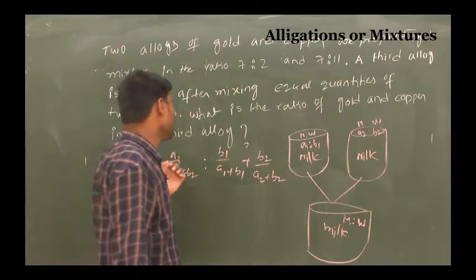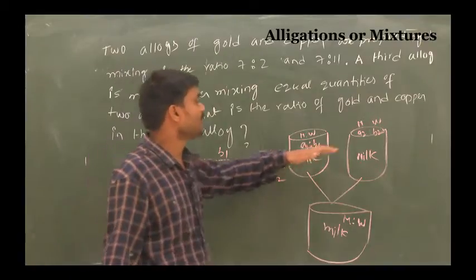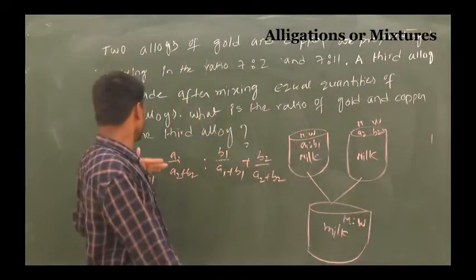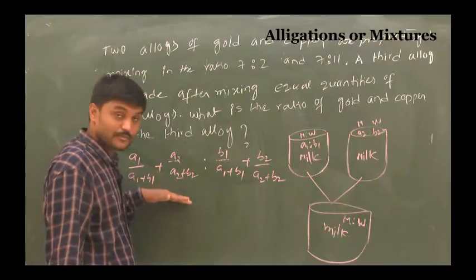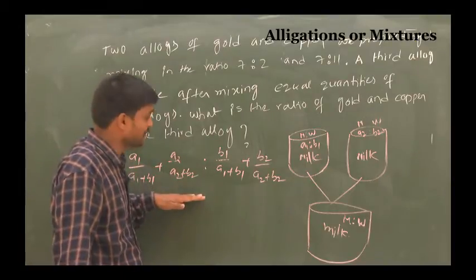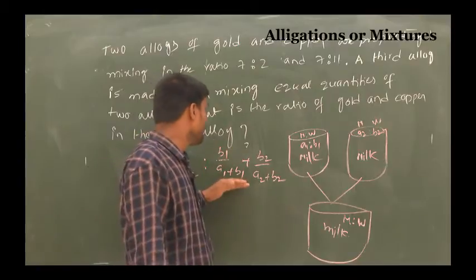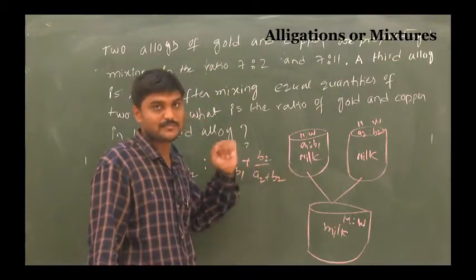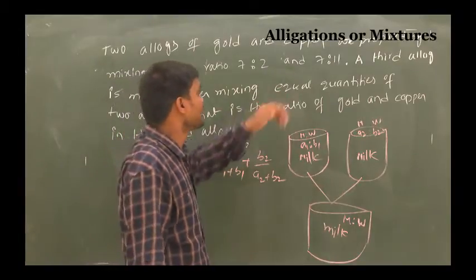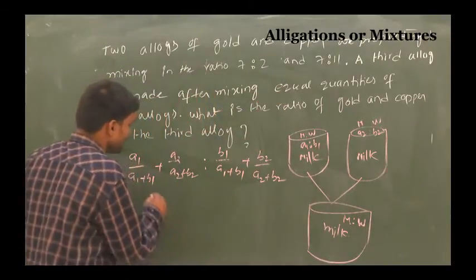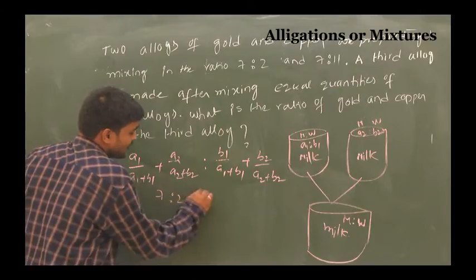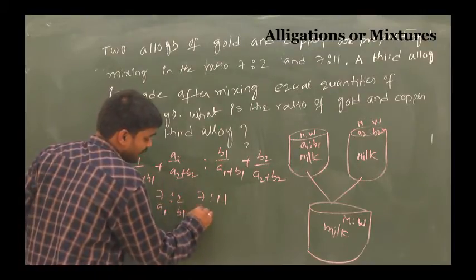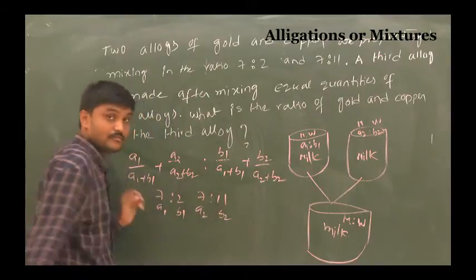Suppose A3 is also given, A1 is to B1 and A2 is to B2, next A3 is to B3, then A1 by A1 plus B1, A2 by A2 plus B2, A3 by A3 plus B3, and B1 by A1 plus B1, B2 by A2 plus B2, plus B3 by A3 plus B3. Because he is given 7 is to 2 and 7 is to 11, here A1, B1, here A2, B2.